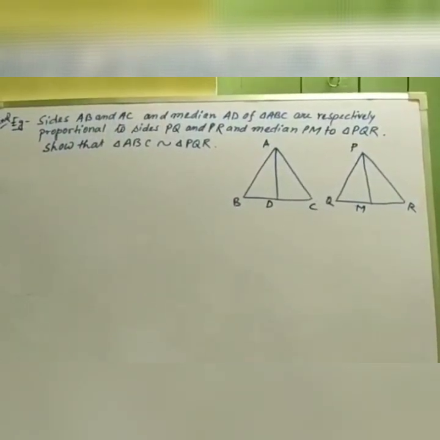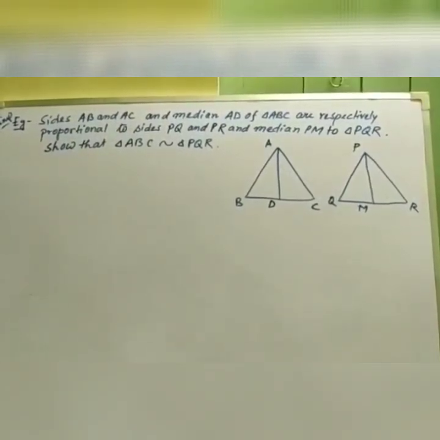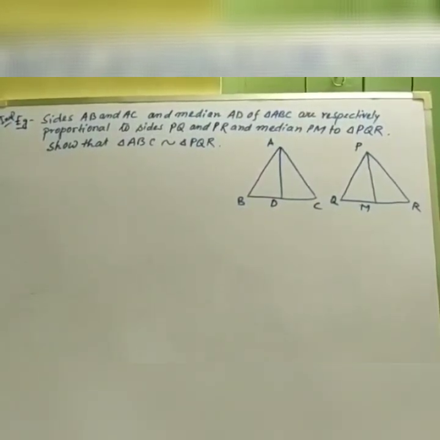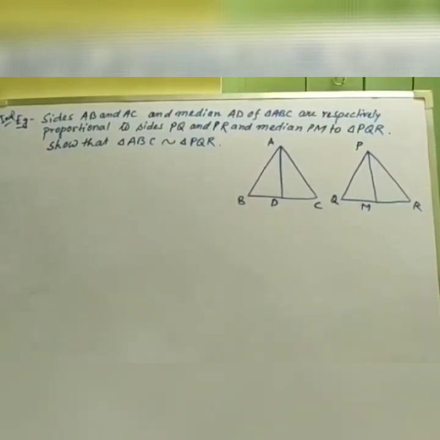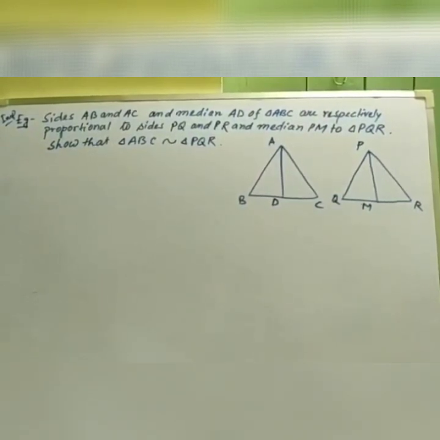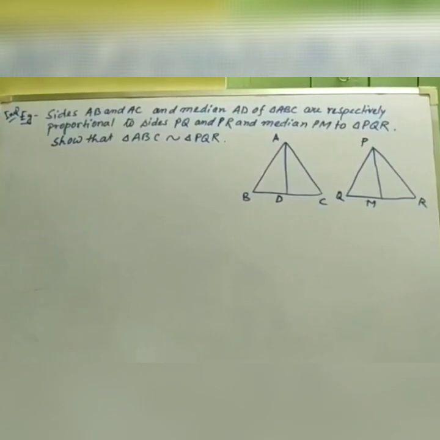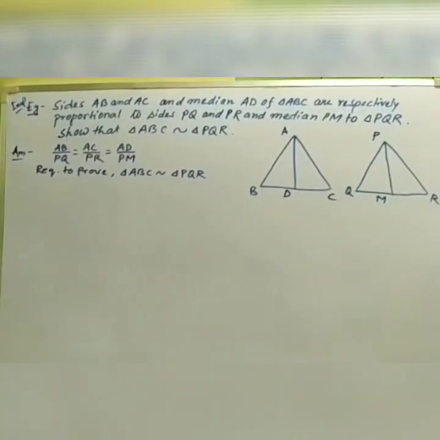One of the important examples related to that theorem: the sides AB, AC and median AD of triangle ABC are respectively proportional to the sides PQ, PR and median PM of the second triangle PQR. So that means AB is proportional with PQ, AC is proportional with PR and median AD is proportional with median PM. So you need to prove that triangle ABC is similar to triangle PQR, that both triangles are similar. So let's go for the proof.